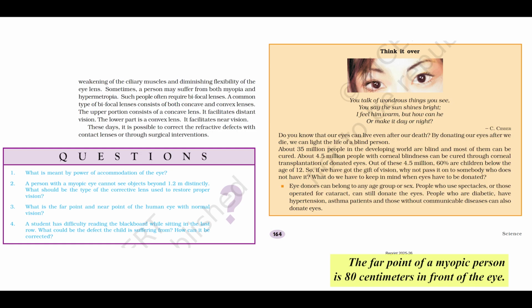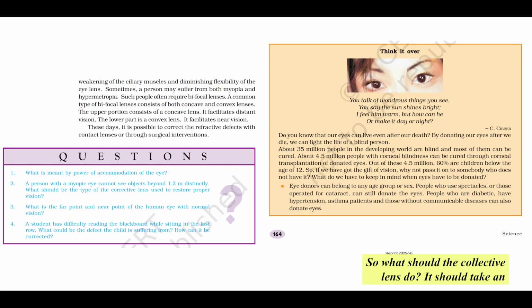The far point of a myopic person is 80 centimeters in front of the eye. What is the nature and power of the lens required to correct the problem? Okay, this is a very standard and important type of problem. Analyze the situation carefully. A myopic person's far point is 80 centimeters. This means without glasses, they can only see clearly up to 80 centimeters. A normal eye sees clearly up to infinity.